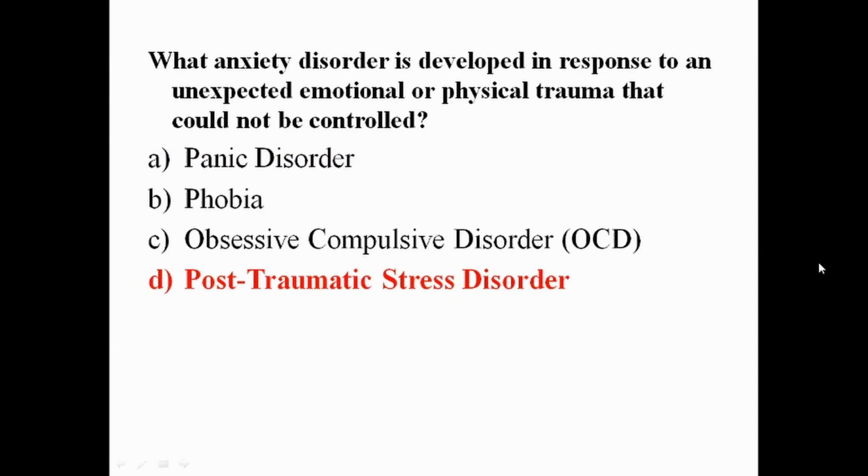An anxiety disorder is developed in response to an unexpected emotional or physical trauma that cannot be controlled. Panic disorder, phobia, obsessive compulsive disorder, post-traumatic stress disorder. Post-traumatic stress disorder is a response to an unexpected emotional or physical trauma that cannot be controlled. So the answer is option D, post-traumatic stress disorder.